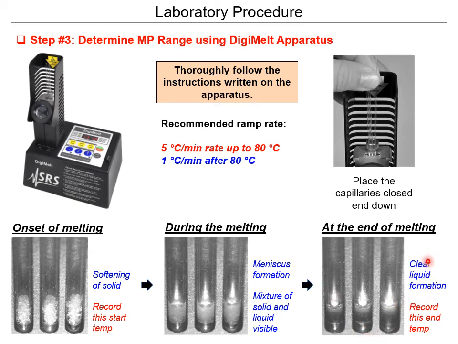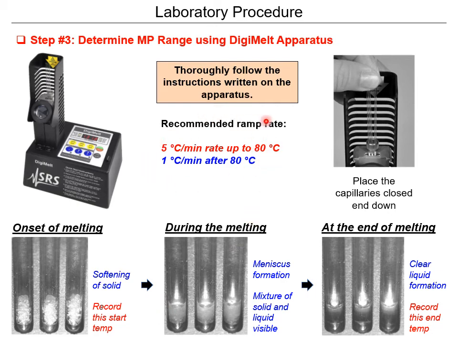It's this clear liquid formation. There's a meniscus formation here. This is something else that you might see: in the onset of melting, you can see liquid forming down here. It's one of the first things that you can see.